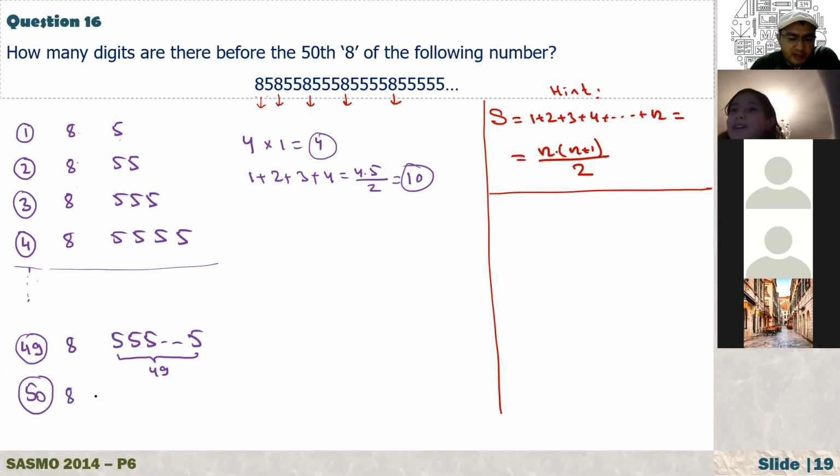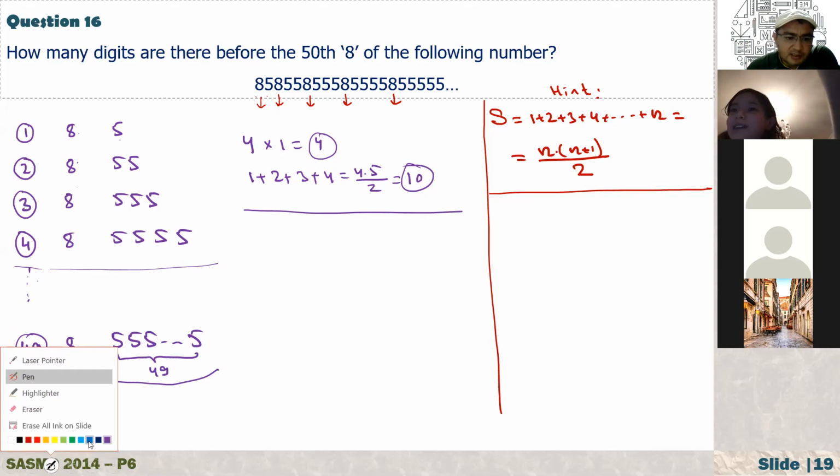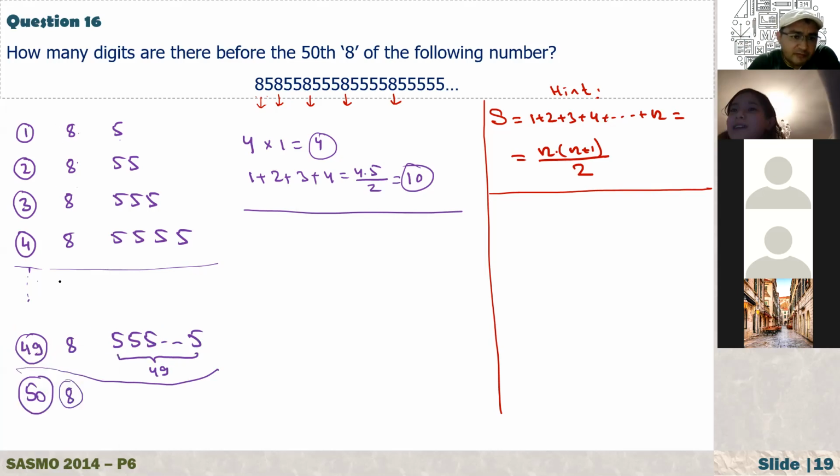And this one is the 50th 8. It says before the 50th 8, right? So now I just need to count all the digits until here. First, if we count the 8s, how many 8s? In every line we have 1 8. So the number of 8s is 49.